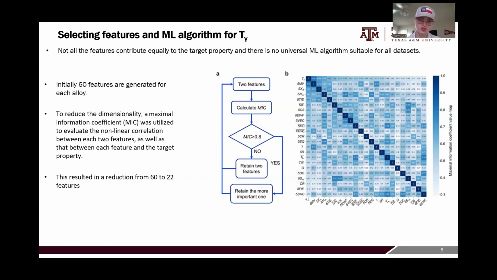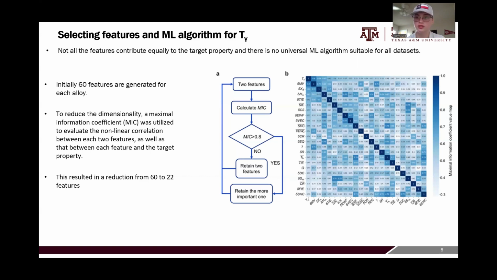They take two features, they calculate this maximal information coefficient, and if it is above a value of 0.8, then we can retain the most important of the two features and eliminate the second one, because both are essentially telling us the same thing, but you don't need both. You only need one. And in the case that the MIC value is not greater than 0.8, both are kept, and then the process continues for another pair. And they keep doing this for all pairs of features.